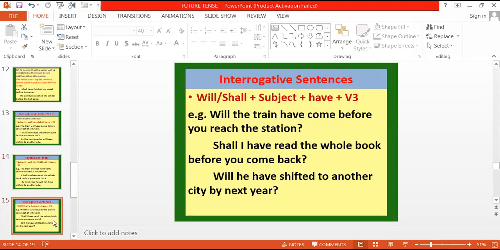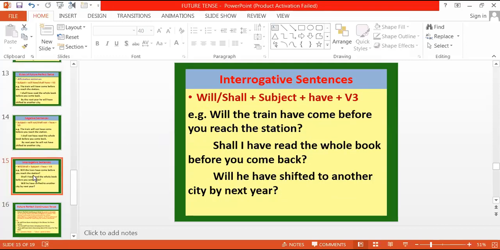Right? And again, when we make interrogative, we will just place will or shall before the subject and then have, third form of verb. So will the train have come before you reach the station? Again, when we make interrogative, position of subject does matter. Will or shall के बाद subject and then have, then third form of verb, right?